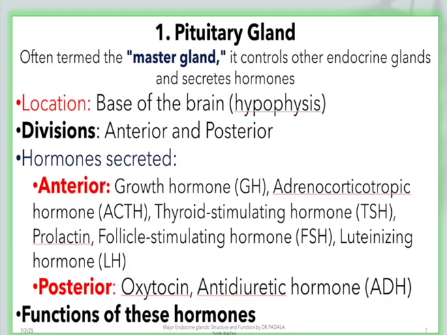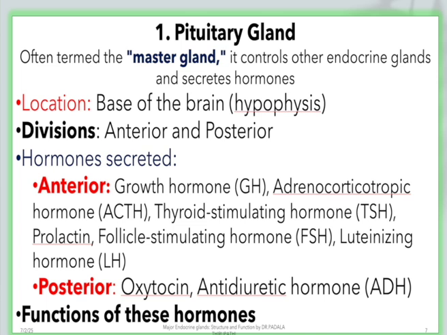The pituitary gland is again divided into two portions, the anterior part and the posterior part of the pituitary gland. The hormones secreted by the anterior part of the pituitary gland are growth hormone, adrenocorticotropic hormone, thyroid stimulating hormone, follicle stimulating hormone and luteinizing hormone.